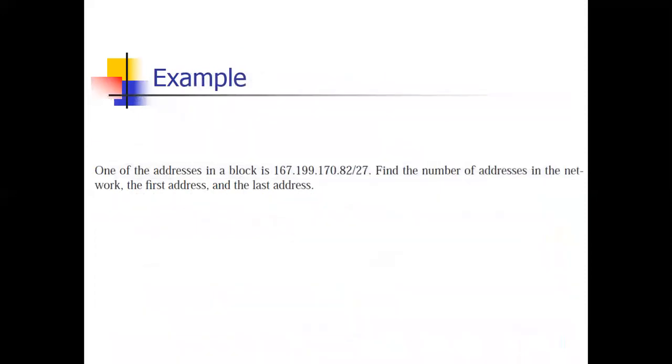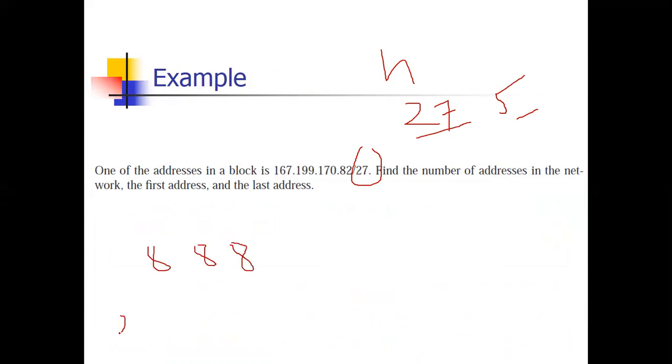Now, do one example. Given address is 167.199.17.82 divided by 27. Remember, for any calculation, either first address or last address, you need the network mask. How to calculate the network mask? Small n is 27, so 32 minus 27 is 5. So 27 ones and 5 zeros. In 27 ones, 8, 8, 8 is 24, so it will be a perfect 255, 255, 255.